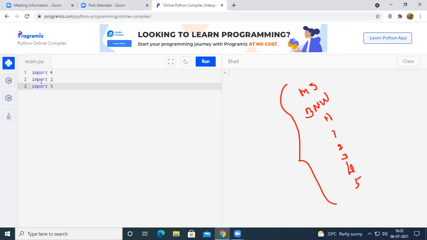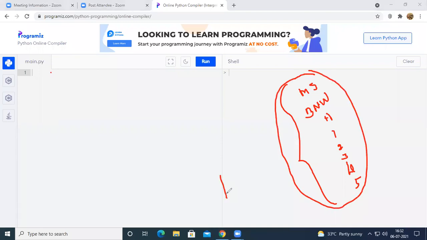Now, what do packages do for us? We keep all these things in a single folder, and we name the folder cars. If we want all the things inside a program, without writing import Maruti Suzuki, import BMW, import Hyundai, import 1, 2, 3, 4 and so on, we simply write import cars. This single statement is going to bring in all the things which were inside this cars package.